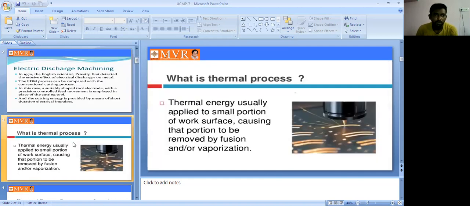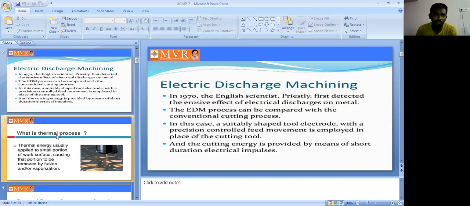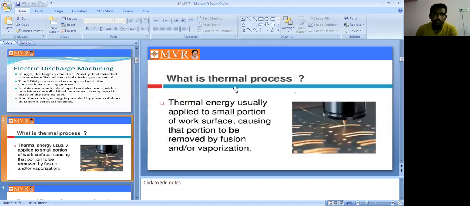Next, first of all, let us see what the thermal process is. Here we are discussing thermal energy processes, that is, the thermal metal removal process. Thermal energy is usually applied to a small portion of the workpiece, causing that portion to be removed by fusion and evaporation. So we apply thermal energy to a small portion when we want to remove metal from a workpiece.